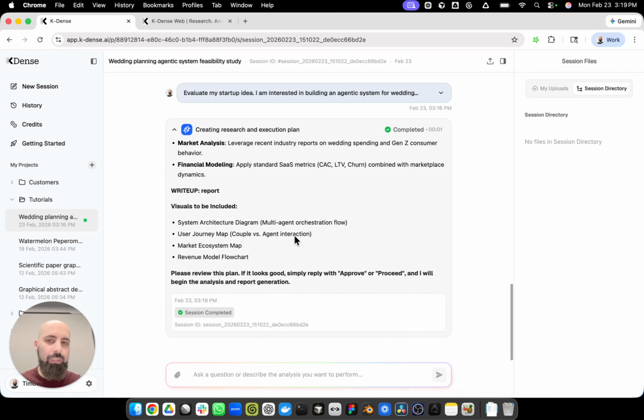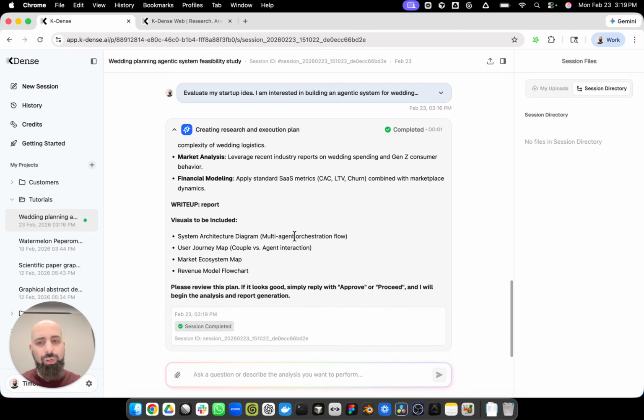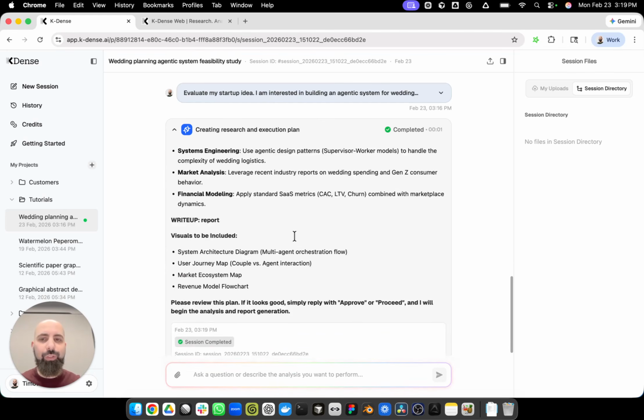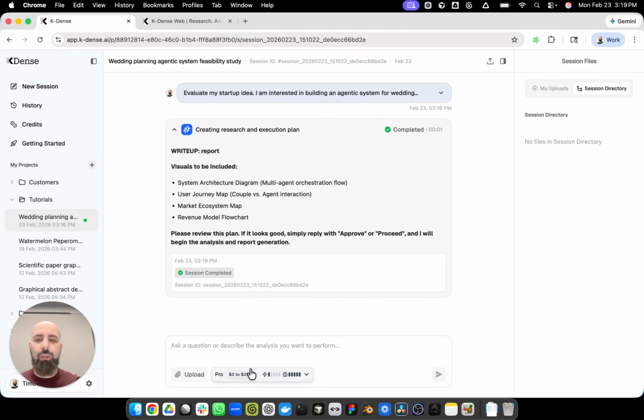So now at this point, you can either just approve the plan as is, or you can ask it to modify it. For the sake of this tutorial, I'm just going to say, proceed, looks good, go for it.